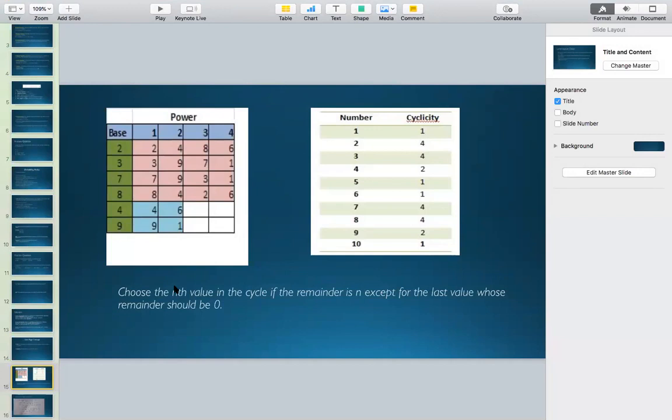Great. Shivam, 123 power 43 ends in 7, and 123 power 44 ends in 1. Great, it's completely correct. Because 3 power 43 when divided by 4 will give a remainder of 3. The third value in the cyclicity order comes out to be 7. And in case of 44, since the remainder is coming out to be 0, we'll go for the last value in the cycle. Okay.